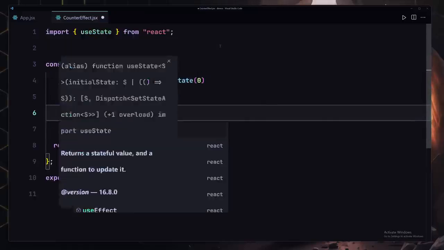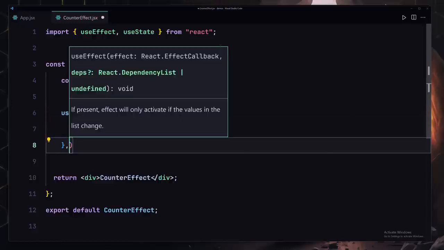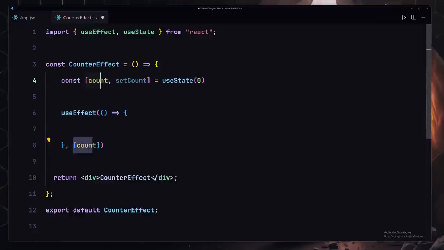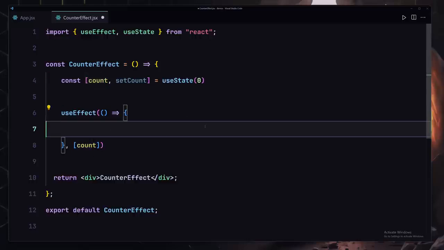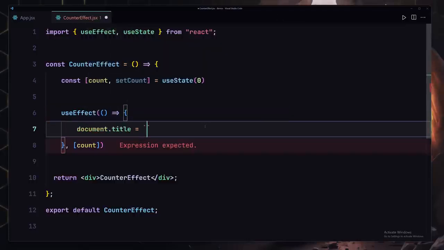Now I'm going to be using the useEffect one more time for the side effects. Inside it we're also passing a count, so that it runs whenever our component changes because of this state. Watch what will happen. I'll use document.title, equal to this template literal, and let's provide the count value from our state. So I'll use the $ sign and then this count.